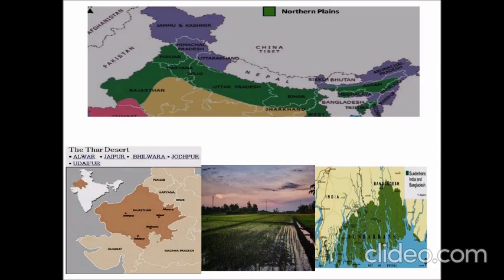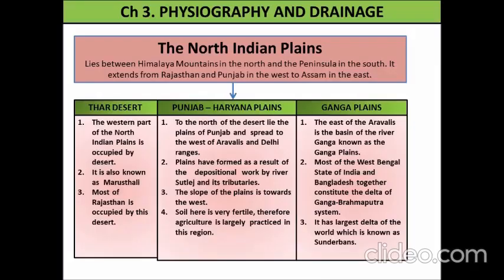First, in the map, you can see here, they have shown Rajasthan, and this is nothing but the desert area. The second one shows the fields, that is the fertile area, that is known as the Punjab Plain. And the third one, you can see the Sundarban, that is a delta region that is created by the Ganga Plain. So let's study the North Indian Plain in detail. The North Indian Plains lie between the Himalayan mountains in the north and the peninsula in the south.